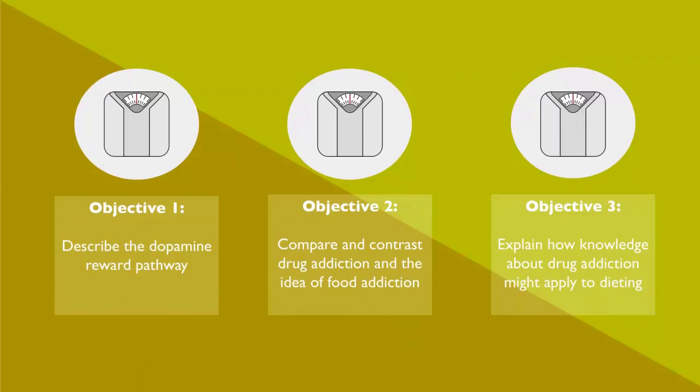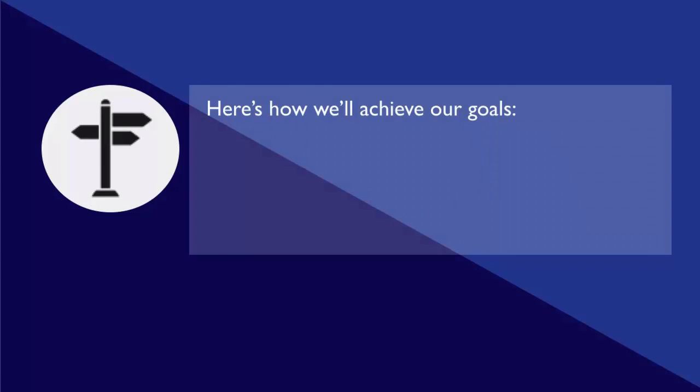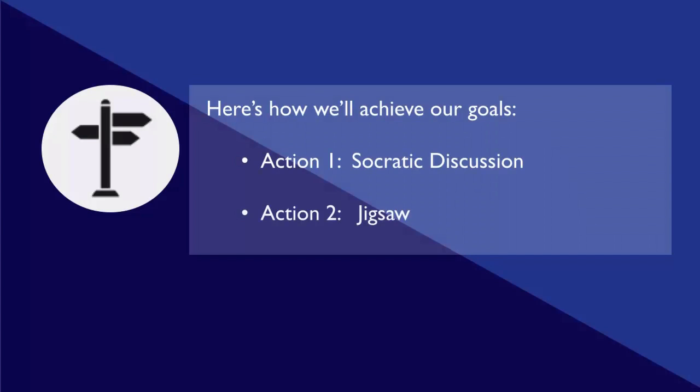At the end of this lesson, students should be able to describe the dopamine reward pathway, compare and contrast drug addiction and the idea of food addiction, and explain how knowledge about drug addiction might apply to dieting. We'll achieve these goals through a Socratic discussion and a jigsaw activity.